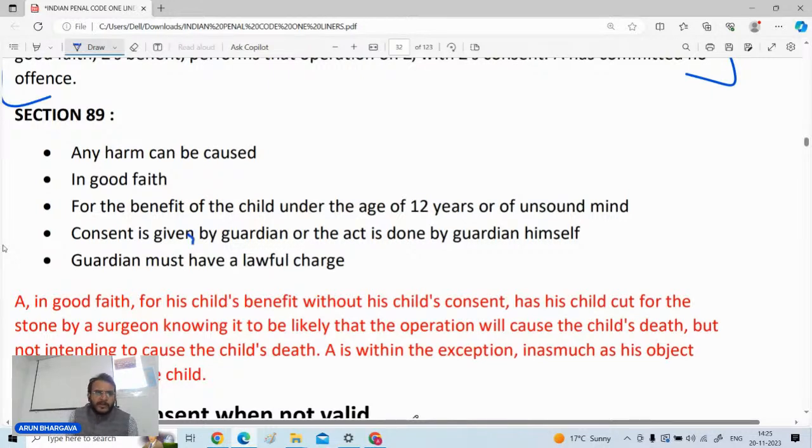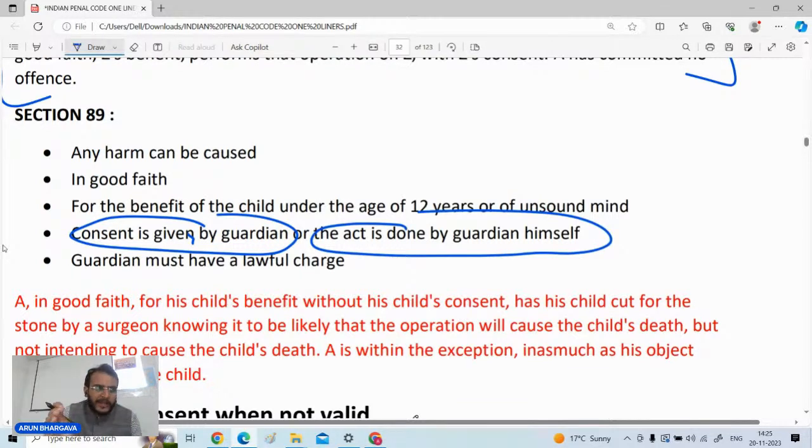The consent will be given by the guardian, or the act can be done by the guardian himself. Like, मान लो अगर एक माइनर बच्चा है, 12 साल से कम उम्र है उसकी, और उसकी सर्जरी करनी है, तो वो खुद कंसेंट नहीं दे सकता, so guardian will be giving the consent for that, because सर्जरी बच्चे के बेनिफिट के लिए है, but whatever is done in good faith, it is permitted under section number 89, and if any harm is caused, you are not liable for that। लेकिन किसने किया ये कंसेंट, किसने दिया?